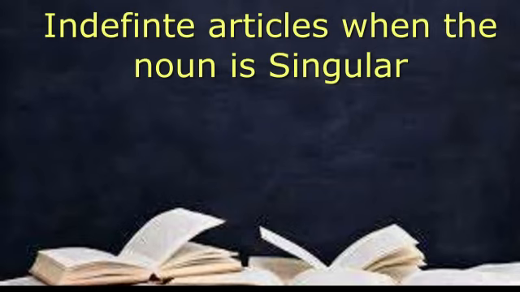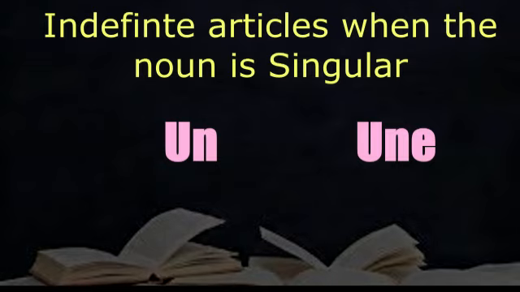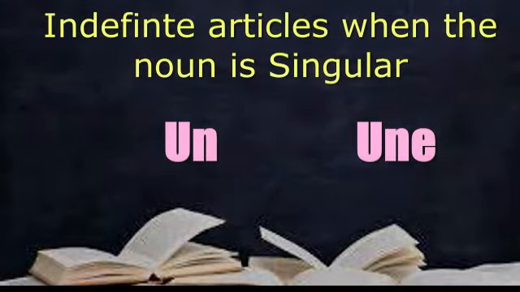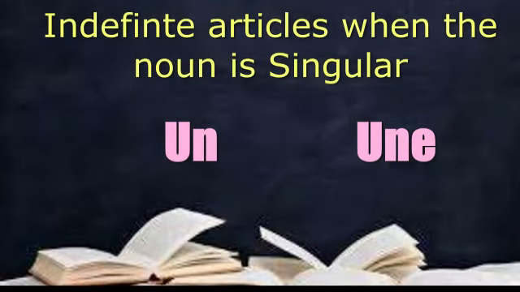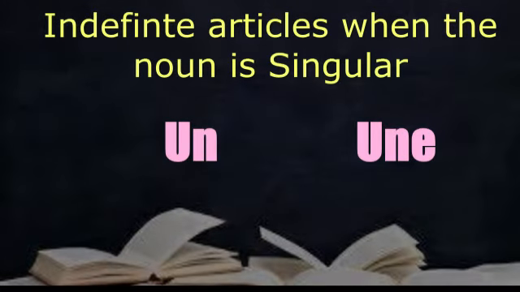So friends, now let's discuss the indefinite articles in French when the noun is in the singular category. There are two types of indefinite articles in French when the noun is singular. And the articles are un and une. Depending upon the gender of the noun in the singular category, we have to put the indefinite article from these two articles. Let's see a few examples in the masculine singular noun category.